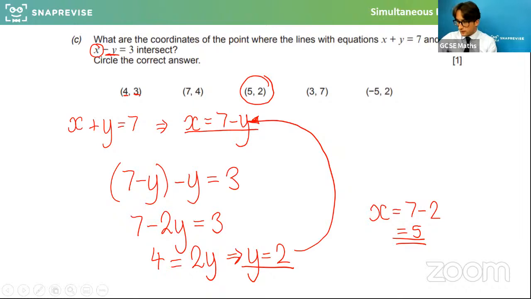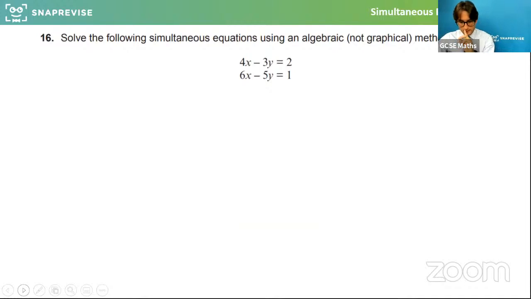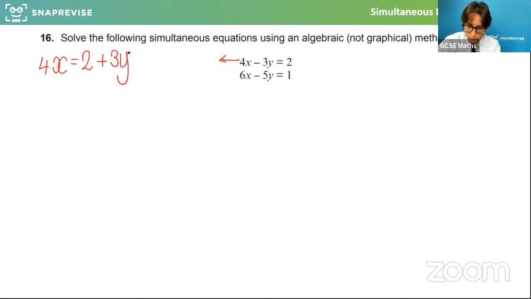So moving this on quickly, let's have a look at another exam question here. Solve the following simultaneous equations using an algebraic, not graphical method. So basically like we've just done. So I'm going to quickly whiz through this. And again, I'm going to use the first equation to make x the subject. So 4x would be equal to 2 plus 3y, if I move the 3y across. So x would be equal to a quarter of 2 plus 3y, if I divide both sides by 4.